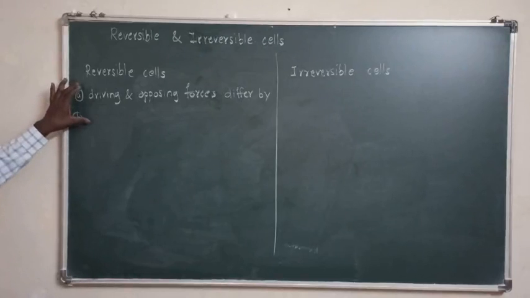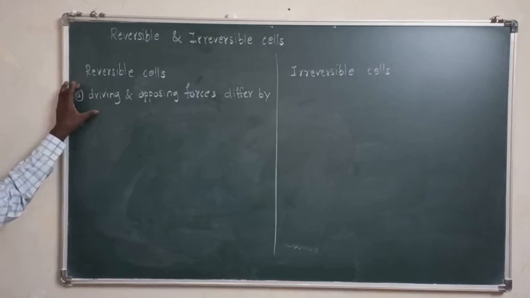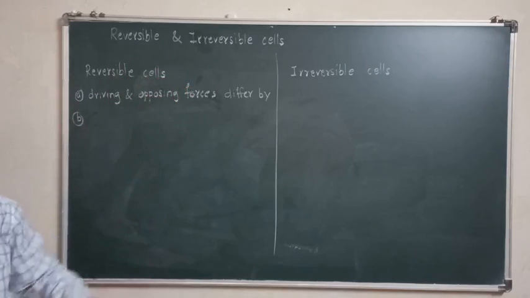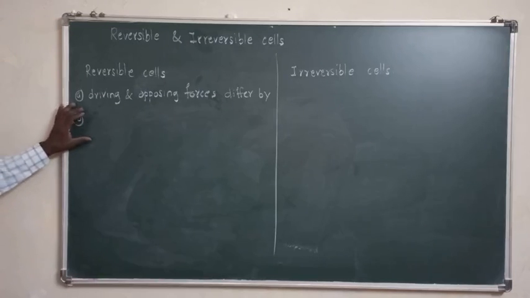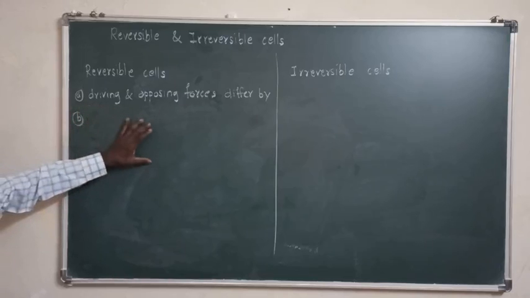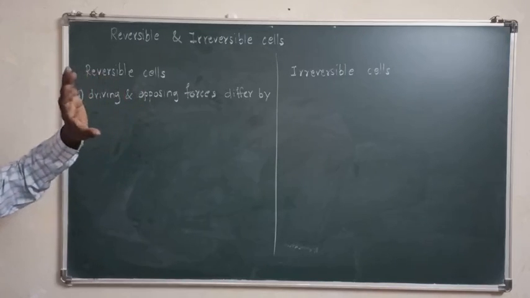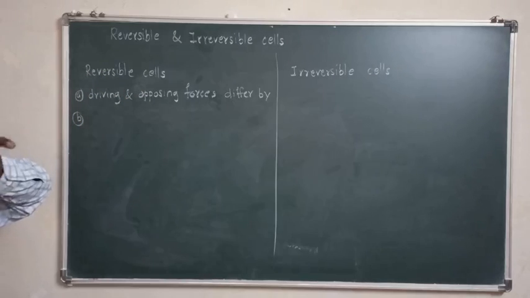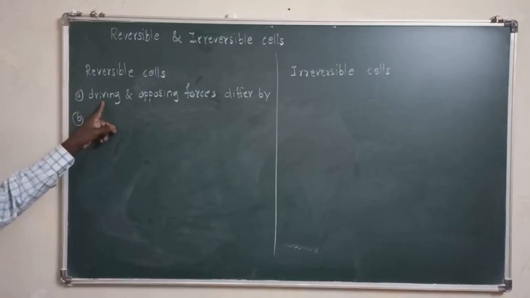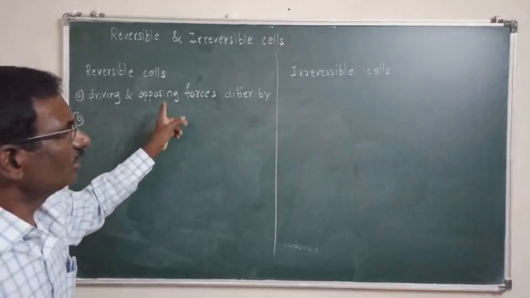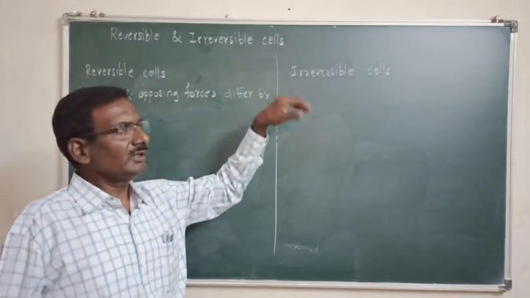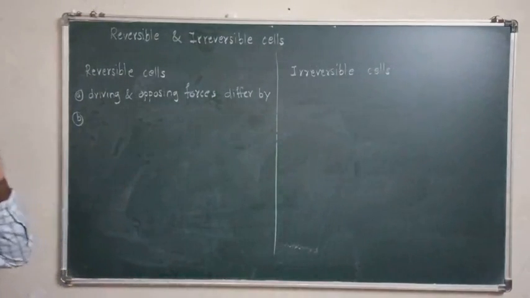Let me repeat: a process is thermodynamically reversible if driving and opposing forces differ by an infinitesimally small amount, and any change taking place can be reversed by applying an opposing force infinitesimally greater than the driving force. These are the two conditions for reversible cells, and those cells which do not satisfy them are called irreversible cells. Then we explain these two conditions with examples.